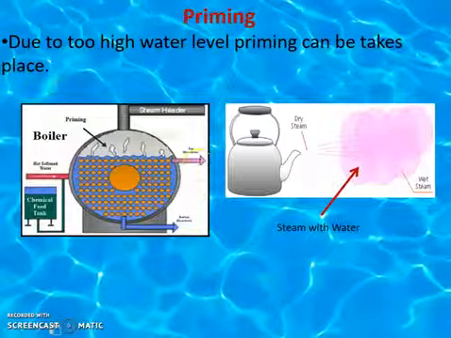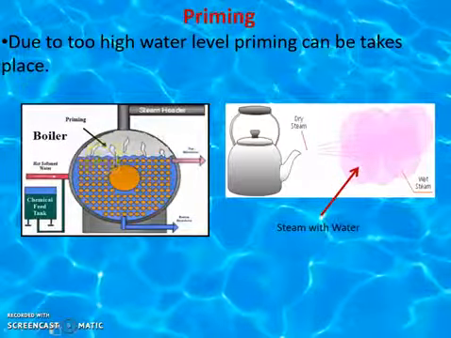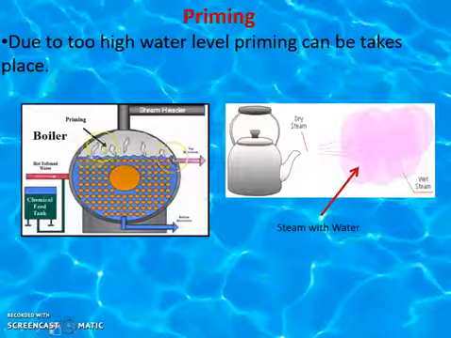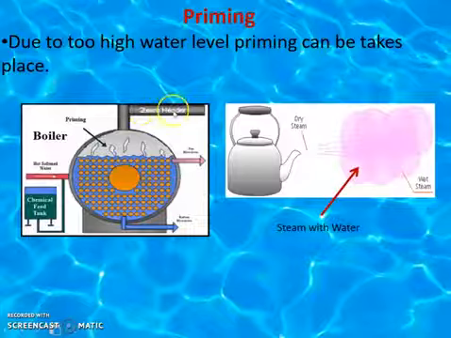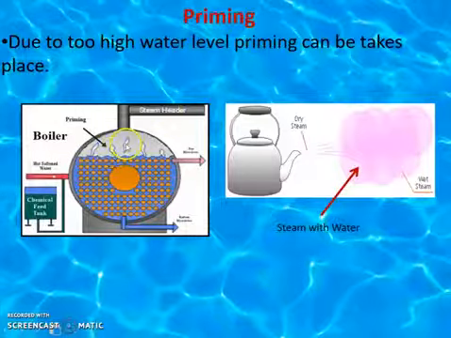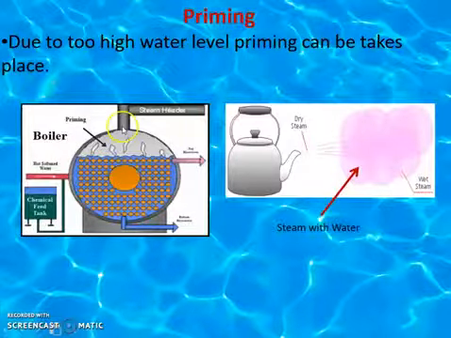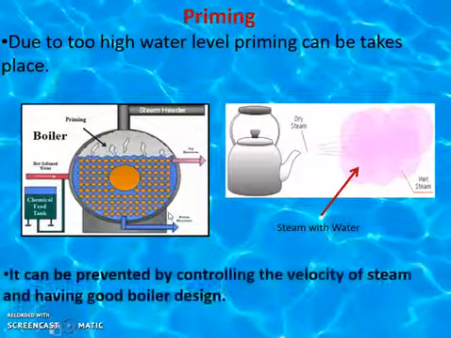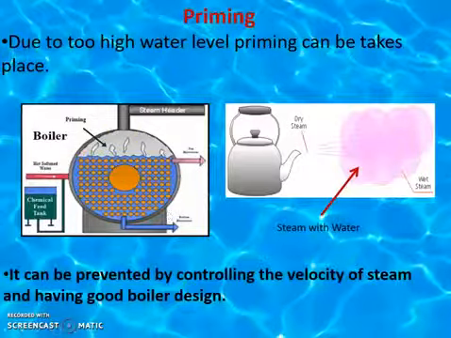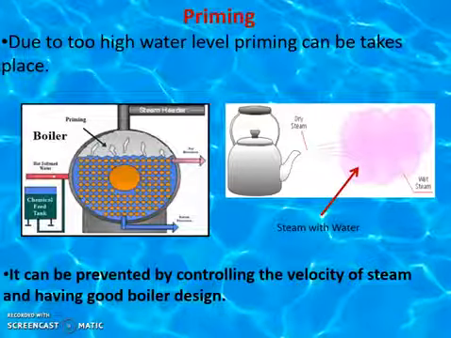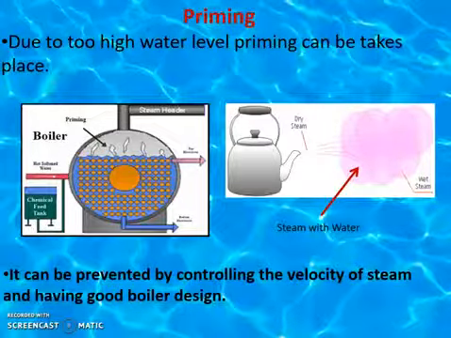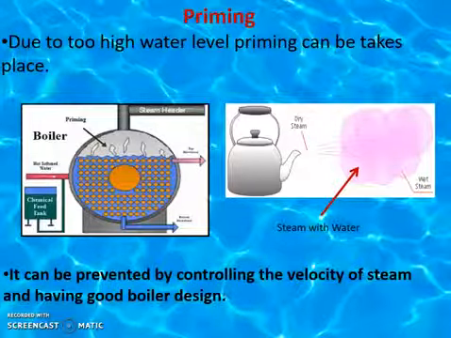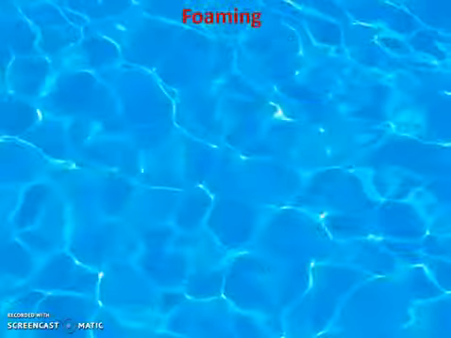So this is the boiler and this is the water which is boiling here, and whatever steam is going through this pipe, the water droplets get thrown into the steam. So this priming can be prevented by controlling the velocity of steam and having good boiler design also. So water is also ultimately important for that.